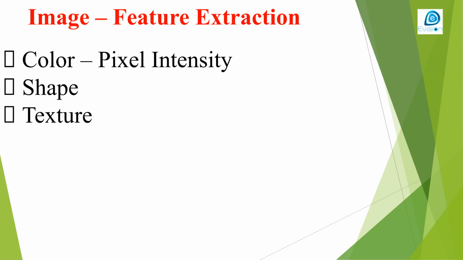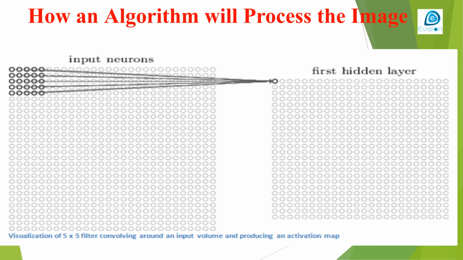Image feature extraction identifies key characteristics from an image that are useful for prediction. These features include color, pixel intensity, shape, and texture. This diagram illustrates how an algorithm processes an image. It highlights the transformation of raw pixel data through various layers of processing to extract features and ultimately classify or identify objects within the image.